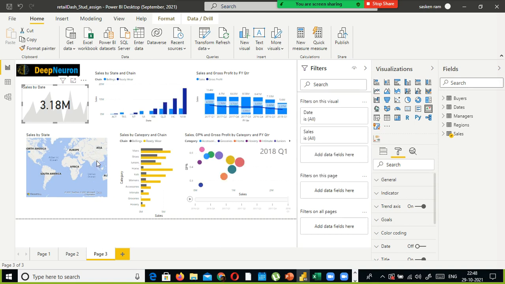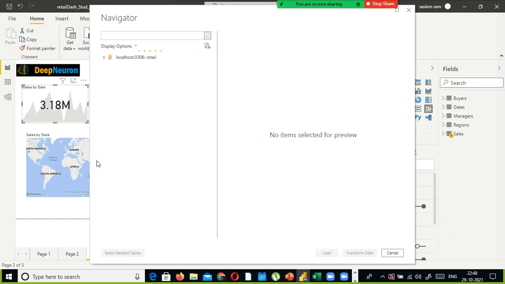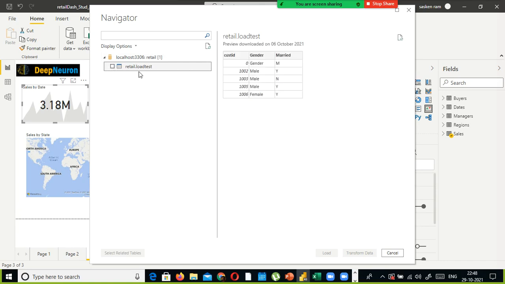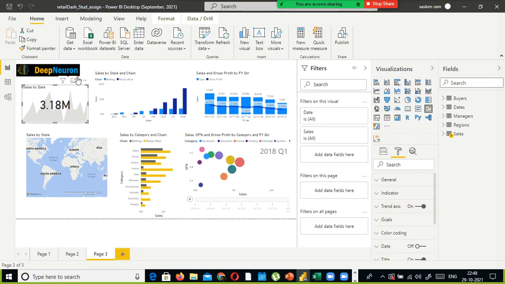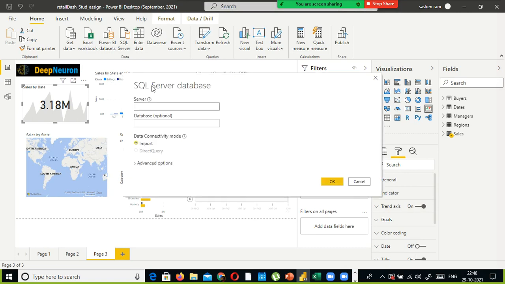I'll share the video link on how to install both the SQL Server as well as the MySQL Server, and you install it. It's a very easy step. Here I have only one table, I just selected it. You need to make sure that you enable the checkbox here, and then you can import it. I have various databases available, and I'll show you how to connect to that one also, connect to that database and load the table.